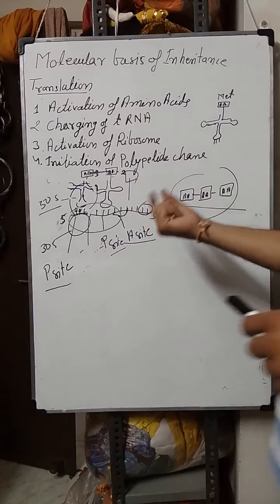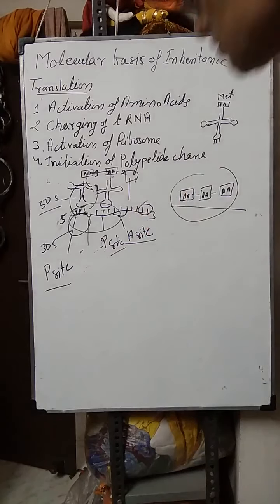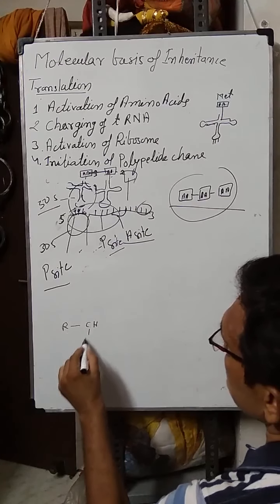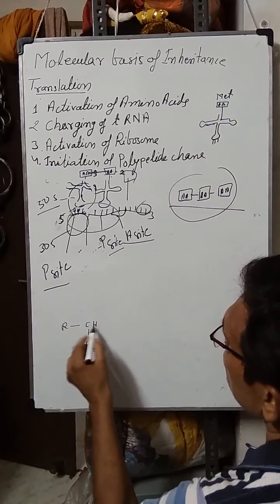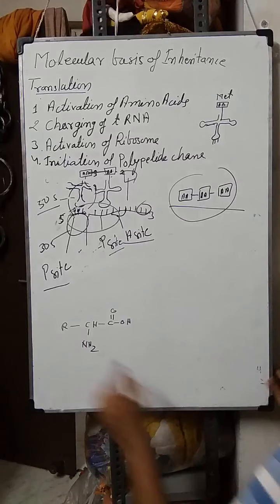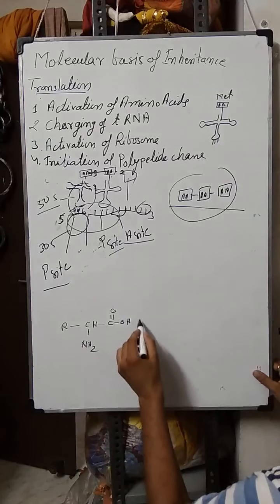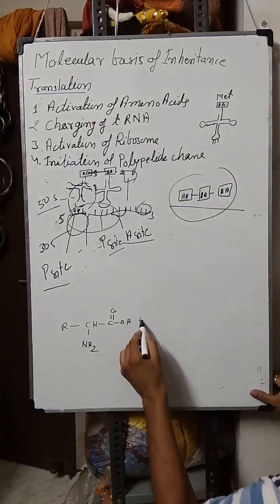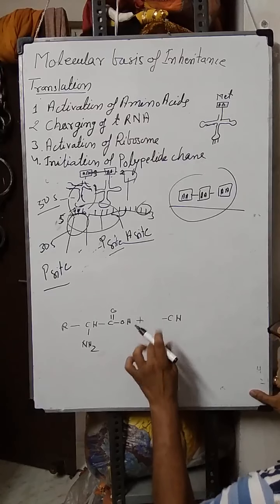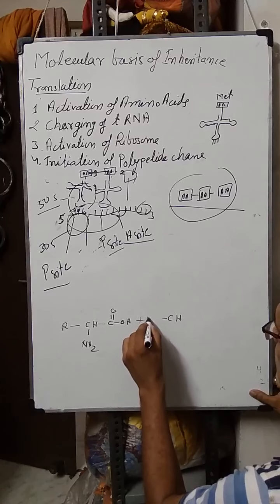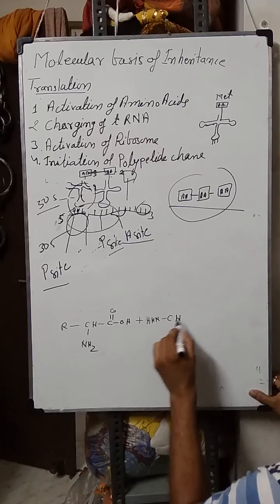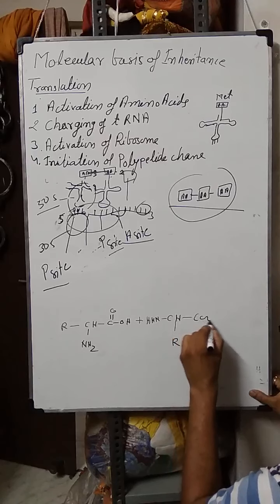Peptide bond formed between the two amino acids. If we see the structure of an amino acid, that is R, CH, NH2, COOH. This is the structure of one amino acid, and another amino acid is, that is CH, and this one is NH2, R and COOH.